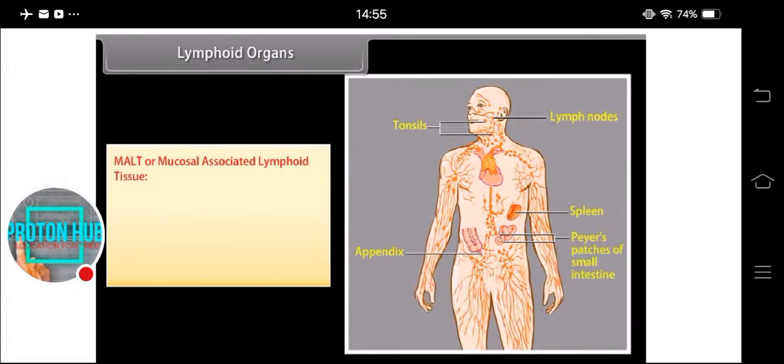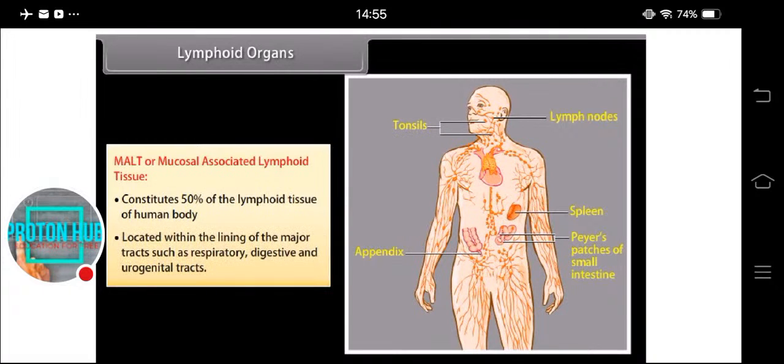Mucosal associated lymphoid tissue constitutes 50% of the lymphoid tissue of the human body. It is located within the lining of the major tracts such as the respiratory, digestive, and urogenital tracts.